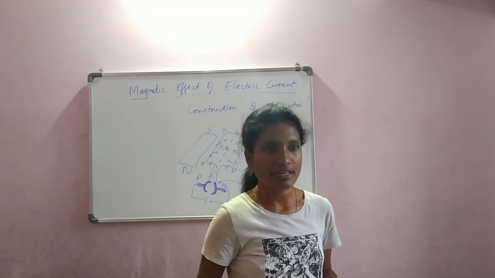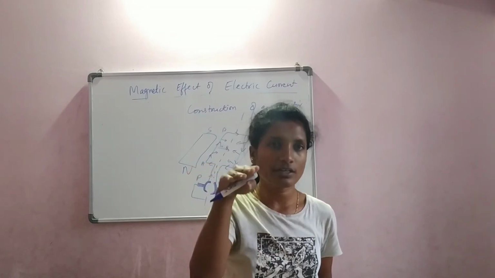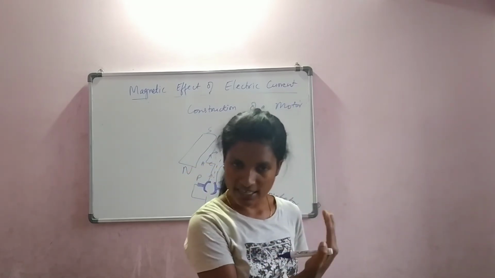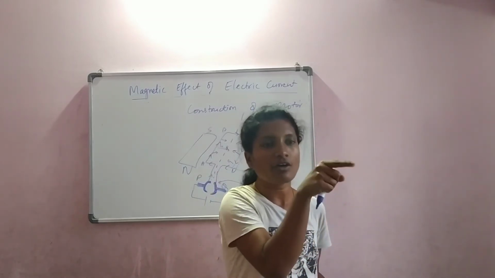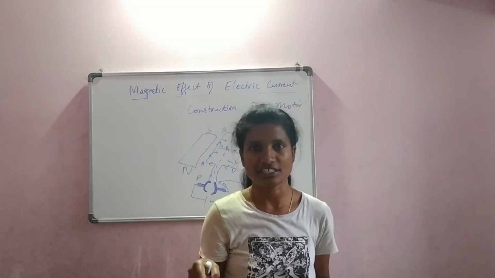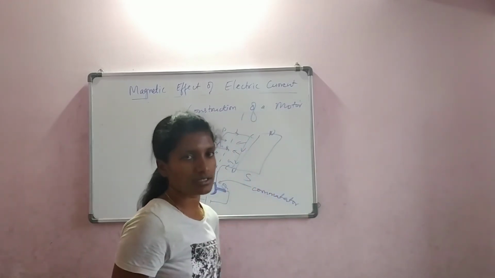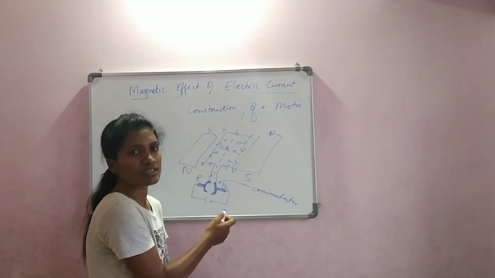In cars, the car will be moving in one direction. Suddenly you want to take the reverse gear, and the car comes back. The wheels which were going in this clockwise direction, now it will be coming in the anti-clockwise direction, isn't it? So in such equipments, this reverse of current is required. In order to reverse the current, we need commutators. How it is reversed, I tell you now.